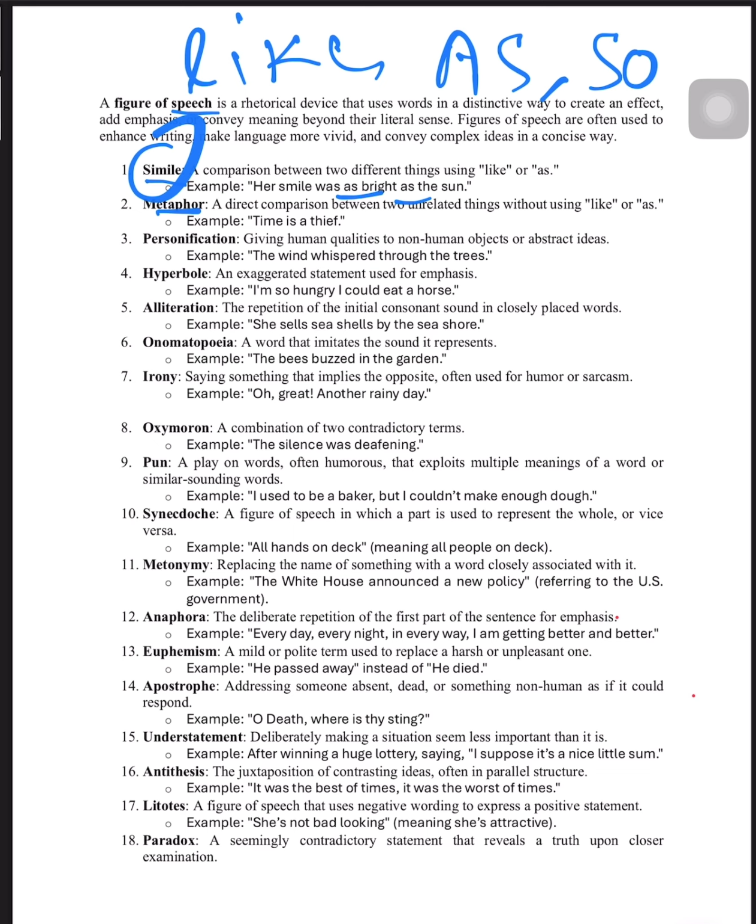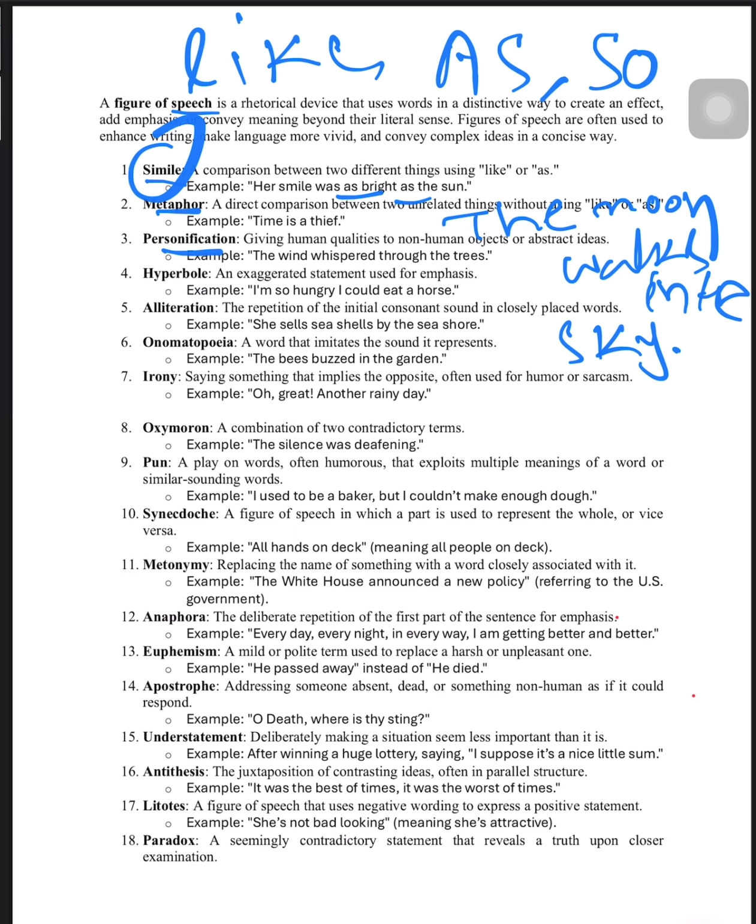Next, what is personification? When we are giving something human qualities or human attributes. What do human qualities mean? That is what we are doing every time. Just for example, I'm giving: the moon walks in the sky. Is it possible for the moon to walk in the sky?